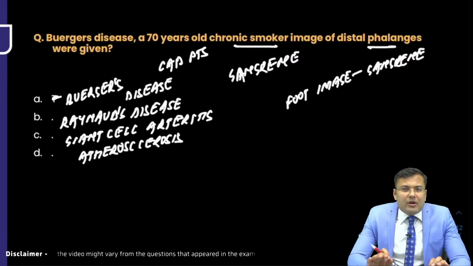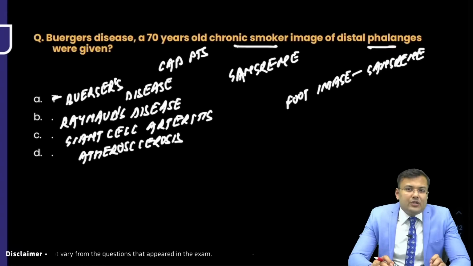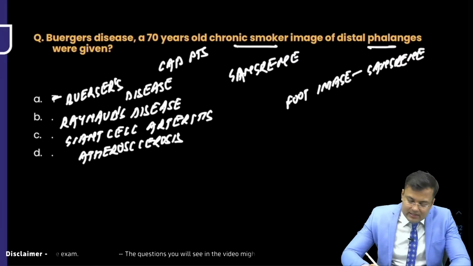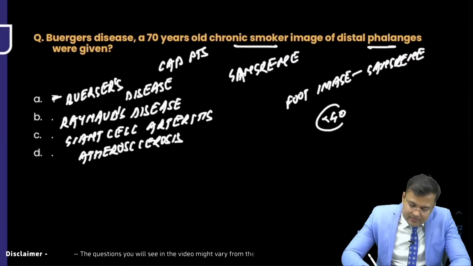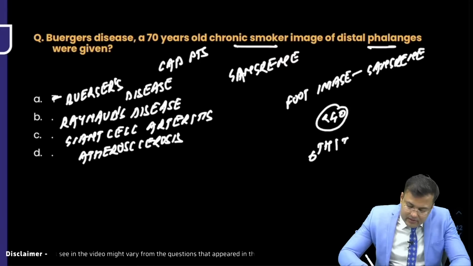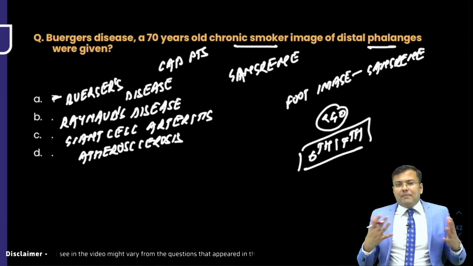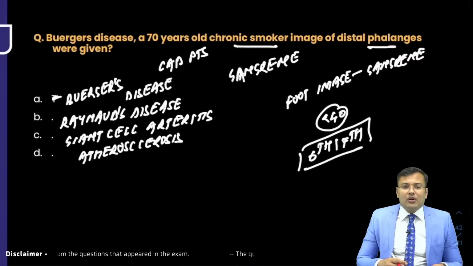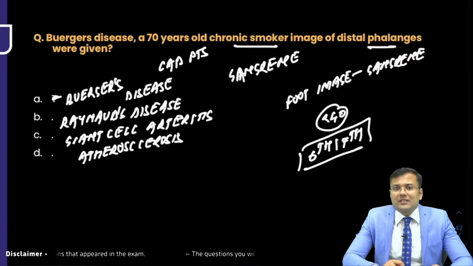See, for Burgess disease, the patient age should be less than 40 years. It is exclusively seen in males, smokers, less than 40 years. Atherosclerosis is seen in the 6th to 7th decade. For peripheral arterial occlusion, the most common cause is actually atherosclerosis.